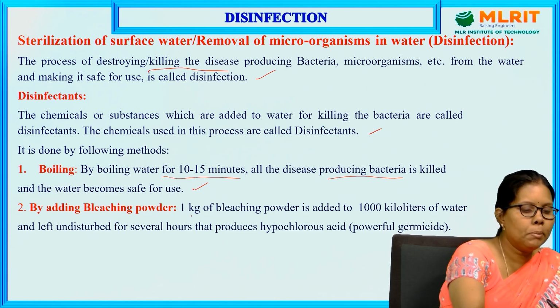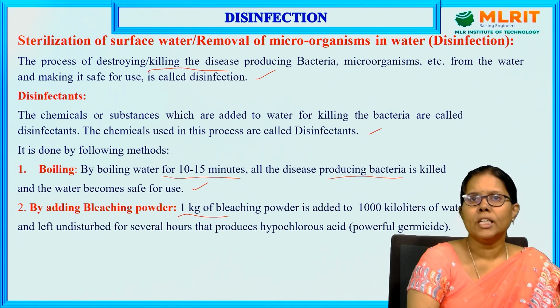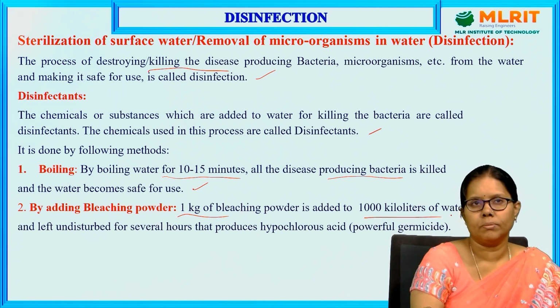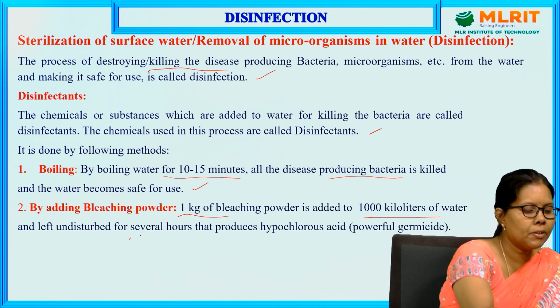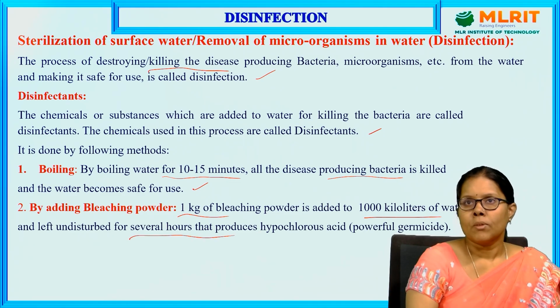Next, adding bleaching powder, which is the oldest method. 1 kg of bleaching powder is added for 1000 kiloliters of water and left undisturbed for several hours. That produces hypochlorous acid. CaOCl2, calcium oxychloride, is the bleaching powder formula.